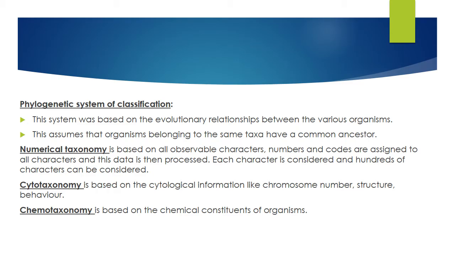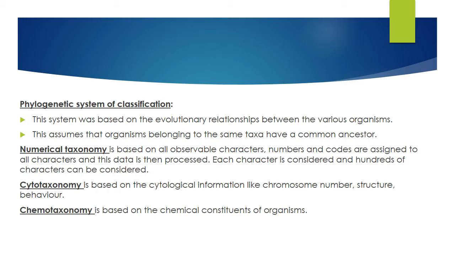Next, cytotaxonomy. Cyto means cell. What is there inside the cell? If you look into the fungi and the plant cell, the differences can be seen in the cell wall component. The cell wall of fungi is made up of one chemical, whereas the plant cell wall is made up of another chemical. So you could see the differences in the chemical component. The chromosome number also plays an important role in classification of organisms. In human beings, 46 chromosomes are present in one particular cell, but in another animal or plant the number varies. So that is also one criterion for classification.